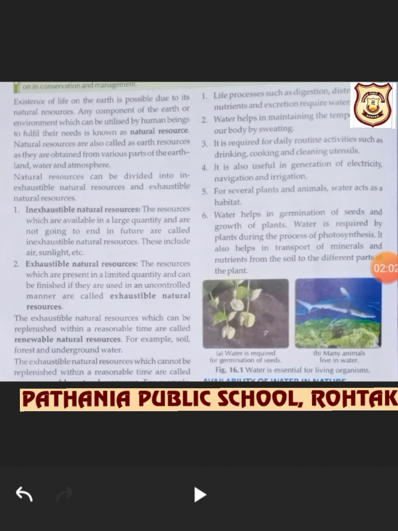Now beta, natural resources can be divided into inexhaustible natural resources and exhaustible natural resources. What are these? Inexhaustible natural resources are available in large quantity and are not going to end in the future. They are in plenty, such as air, sunlight, and water even.